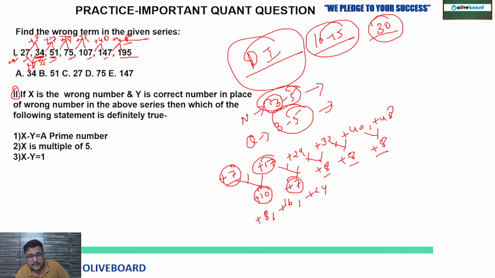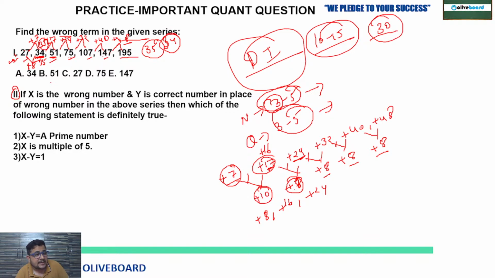Because 17 plus 7 is 24, and 24 is a correct difference. So instead of 17, there must be plus 16. If this is plus 16, then you add 16 and you get 51. So you will say 35. This way also, 35 is the correct number in place of 34.